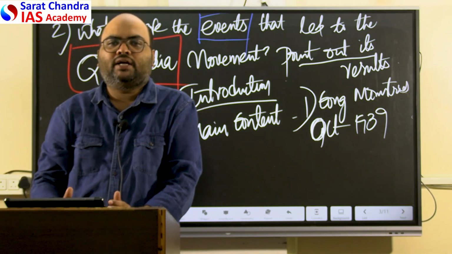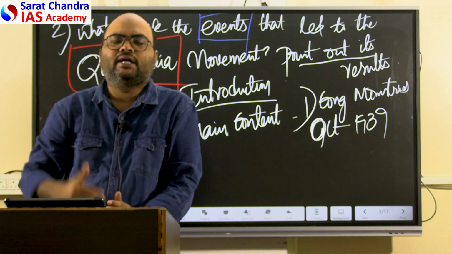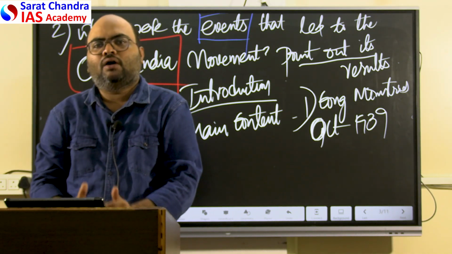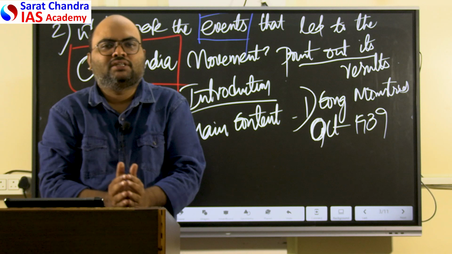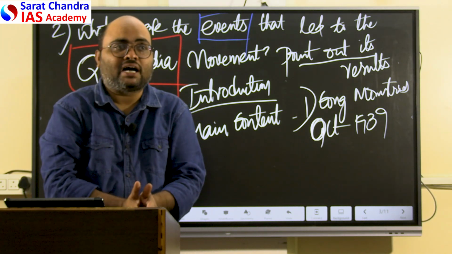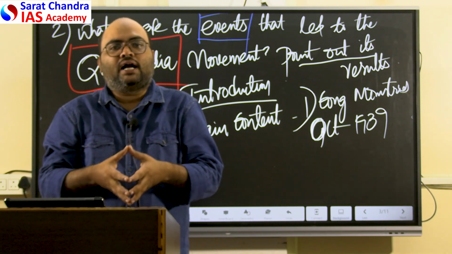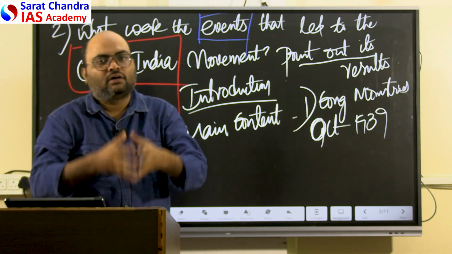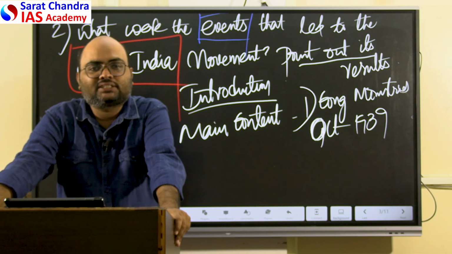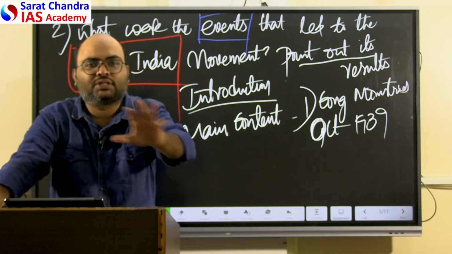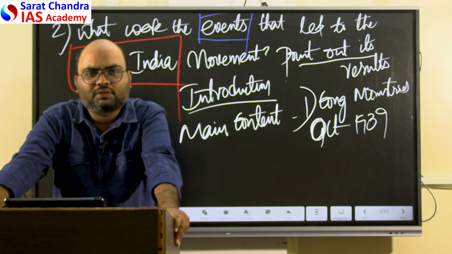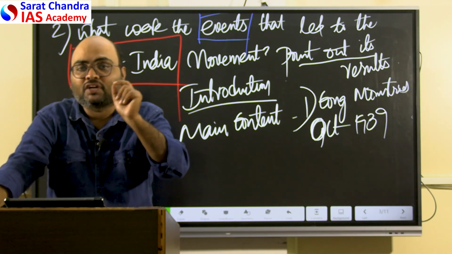So he wanted them voluntarily to go to prison. But now Congress Socialist Party leaders escaped arrest, and then they went into hiding underground, and they participated in very active resistance against the British by spreading nationalist literature and everything. So this was done during the time of the Quit India movement.